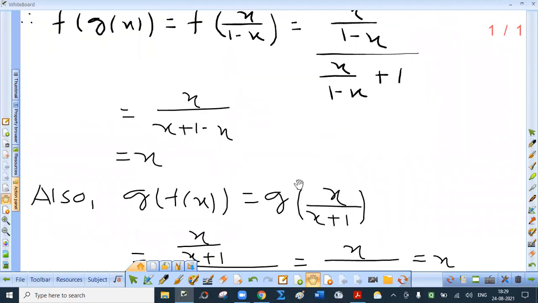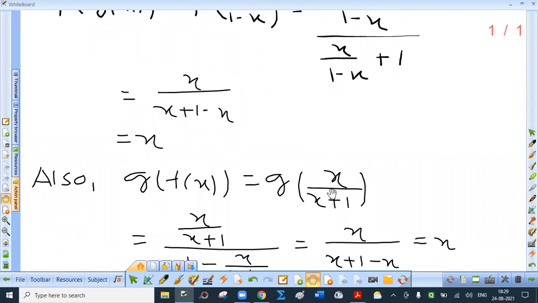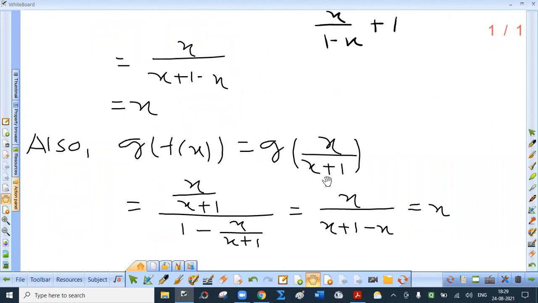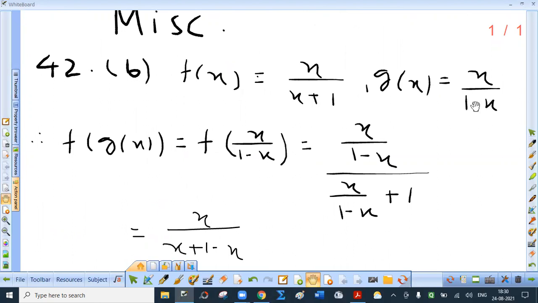What is g of f of x? f of x is x upon x plus 1. Okay, substitute. So x upon x plus 1 upon 1 minus x upon x plus 1. Why 1 minus? For that, you have to see g of x. Whatever is written here, subtract that from 1.